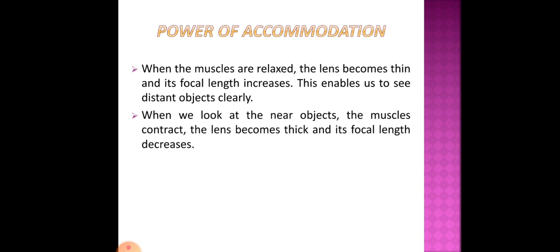Now, when we look at near objects, that means when the objects are close to our eyes, the muscles contract, the lens becomes thick, and its focal length decreases. So in the case of objects kept near to our eye, the muscles contract and the lens becomes thick, which results in a decrease of focal length. Clear? So the eye can change its focal length by changing the curvature of the lens. This ability of the eye lens to change its focal length is called power of accommodation.